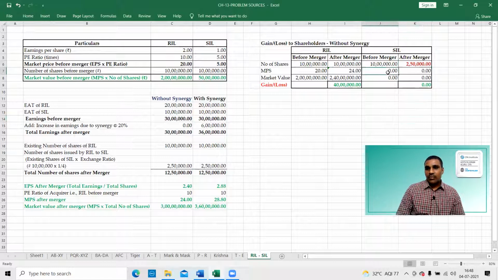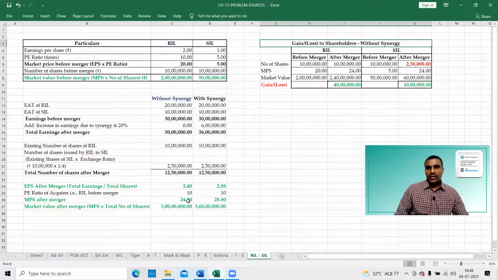That is the point. Before merger, the market price of SIL, okay, market value. So after merger, market value. These are all without synergy effect. Gain or loss to shareholders without synergy. Right, this is without synergy.